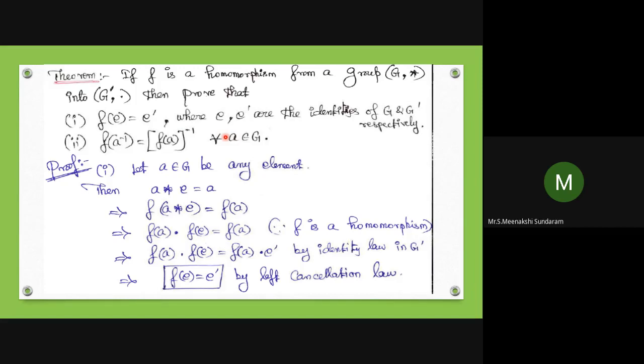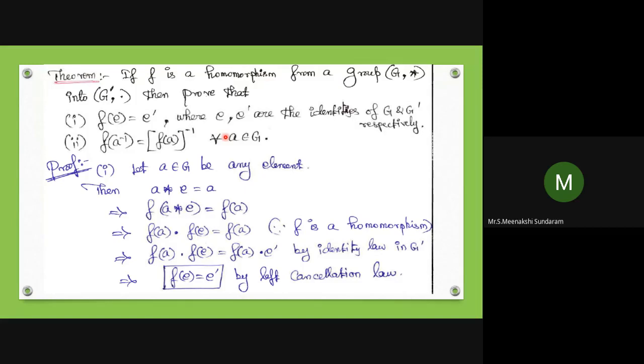Okay. Now we can move on to the proof. Let A belongs to G be any element. You can choose any element in the domain. A star E equal to A, so F of A star E equal to F of A. It is given F is a homomorphism from the group (G, star) into (G dash, dot), so the homomorphism condition is satisfied.